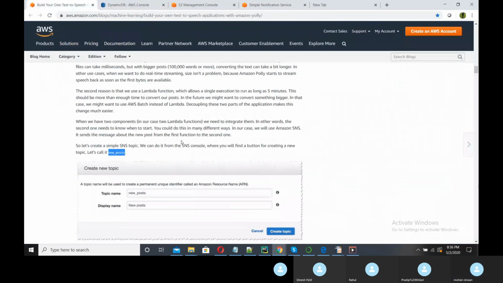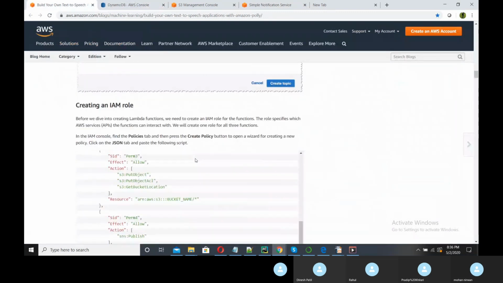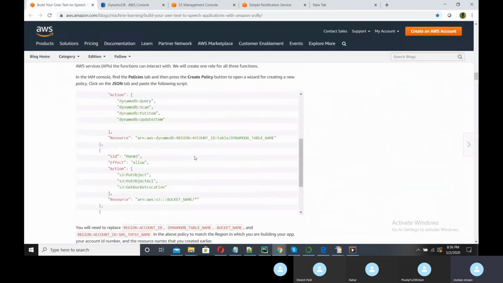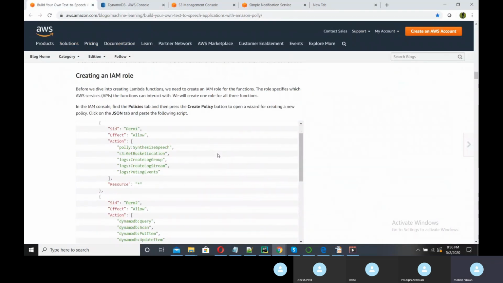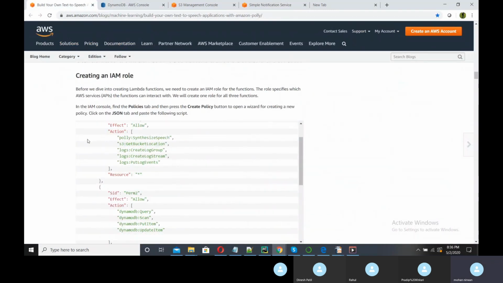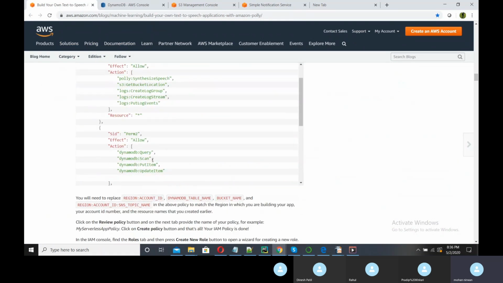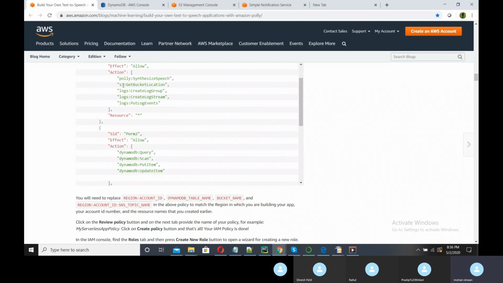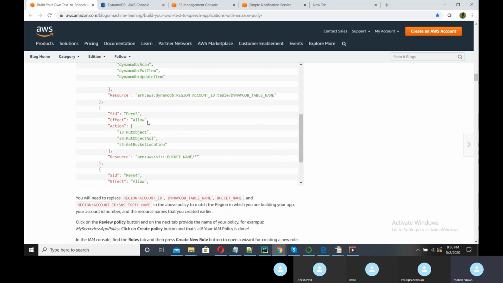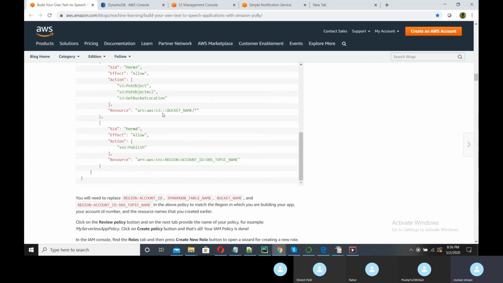Then I need to create one IAM role. I have one role already created, and this policy is also assigned to that. In this policy we are giving full access to DynamoDB. Then Polly, AWS Polly, which will convert our text to audio, and the S3 bucket also, and the SNS topic and bucket name.